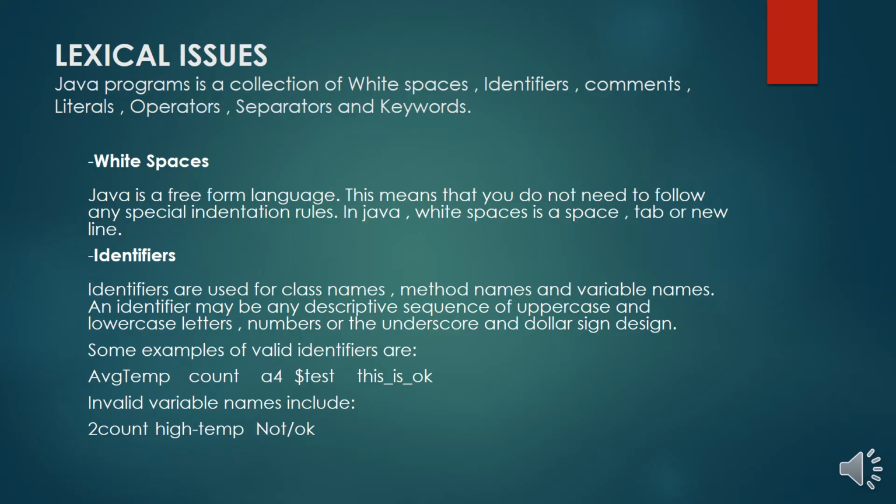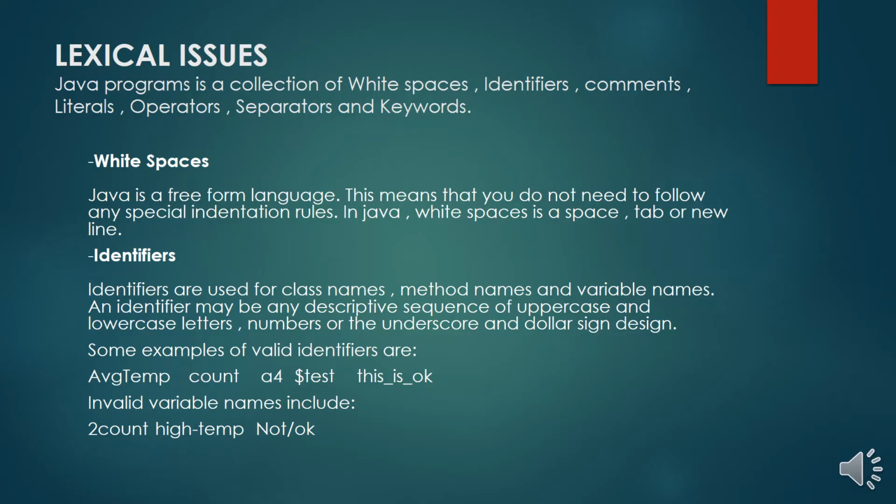But the compiler understands the difference between the keywords through these white spaces. There will be a space or tab or a new line. Using these, they can give differentiation. Okay, so that is one of the lexical issues, and the next one is identifiers.